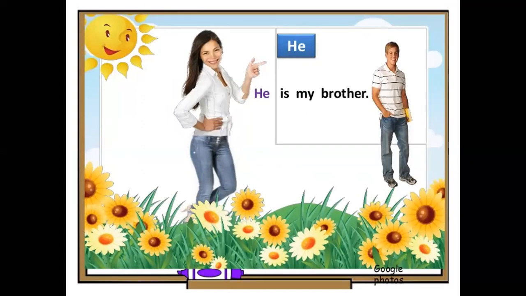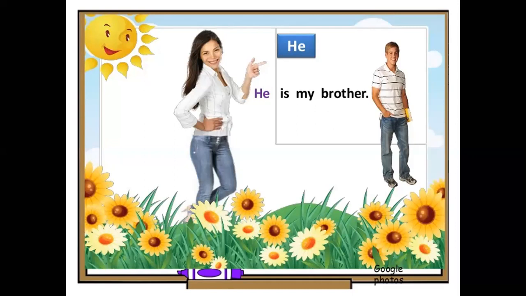Now I, he, she, you. How many persons do we talk about now? When you talk about your friend, you talk about just one of your friends. She, that means you talk about just one girl. You, that means you talk about just one person. So these are singular pronouns, just one person.